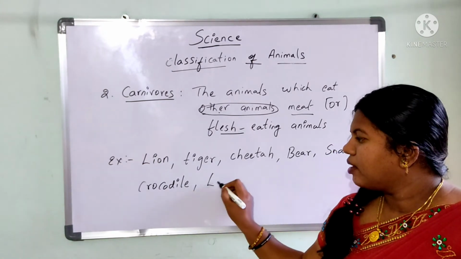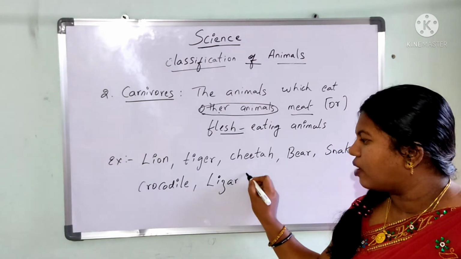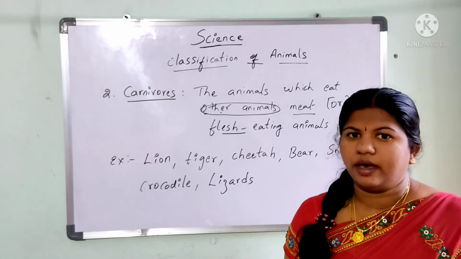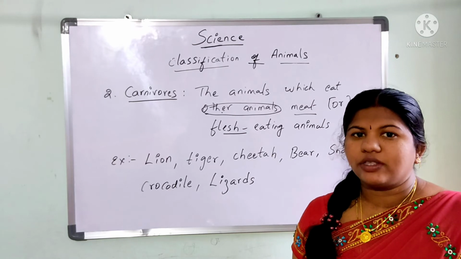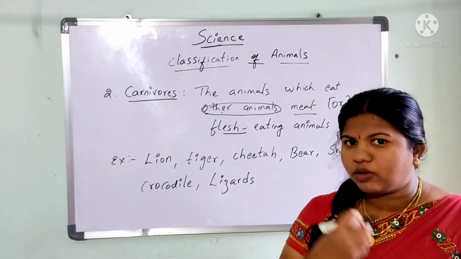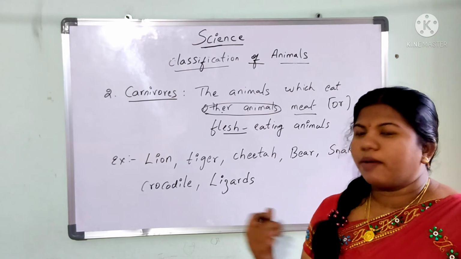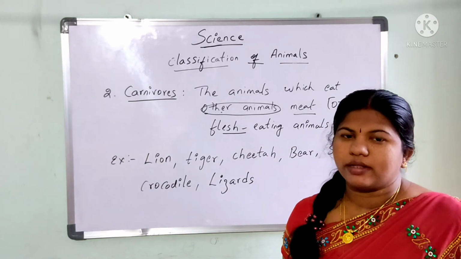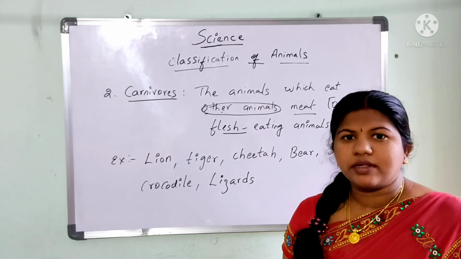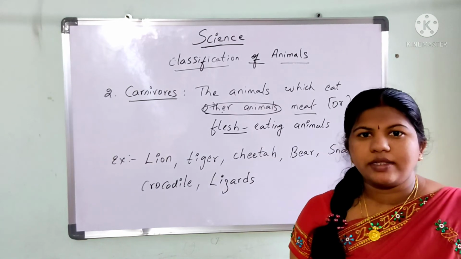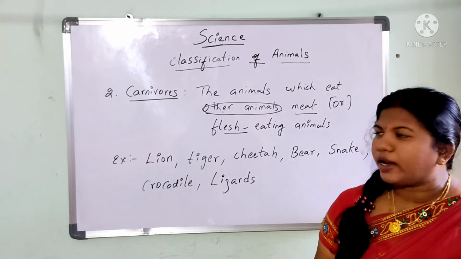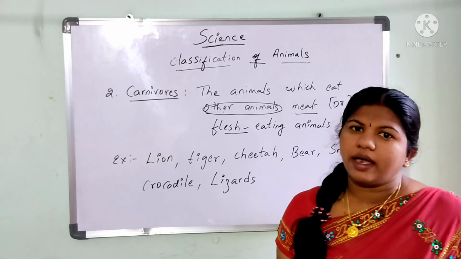And still, lizards, many of you have in your houses. Did you ever observe a lizard? Yes, it is going to catch the insects which are there. It takes the insect and eats it as its food. So I am going to categorize the lizard also as a carnivorous animal. So in this way, just think of yourself: what is the animal and what is the food it is going to take. Based on that, you can categorize the carnivorous animals.